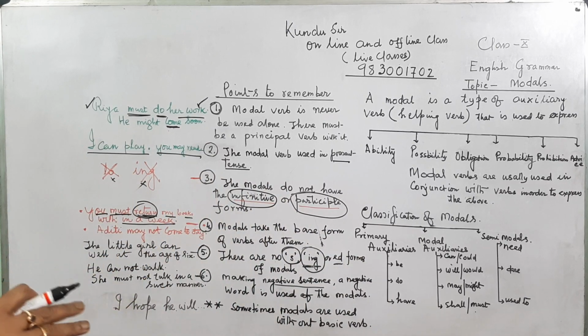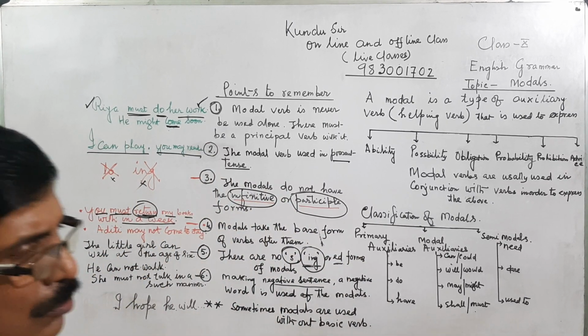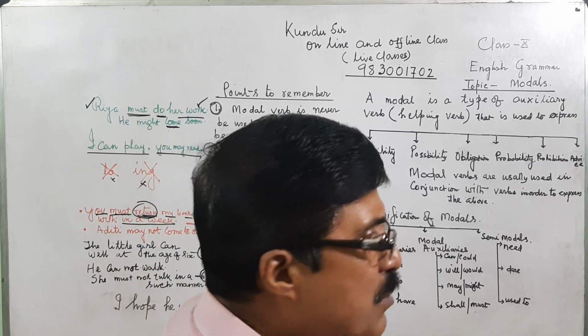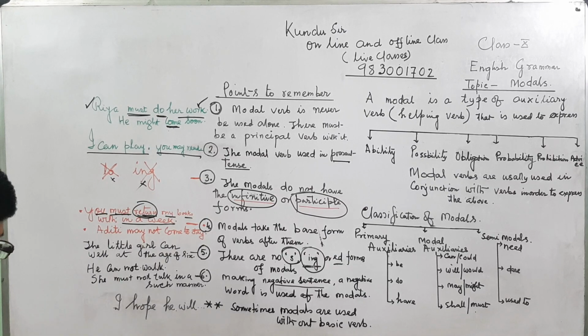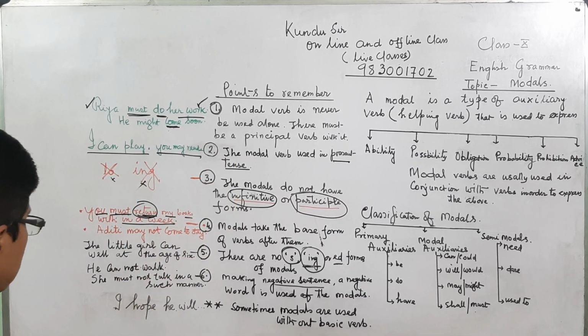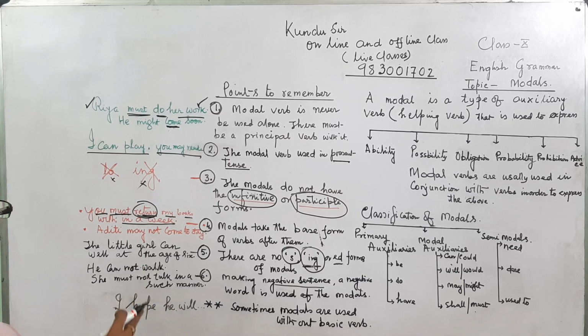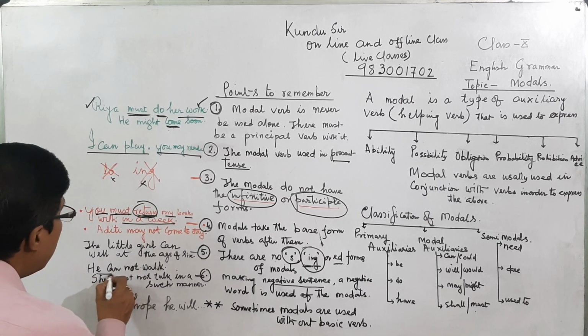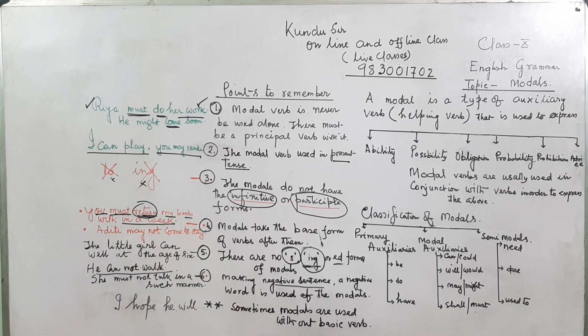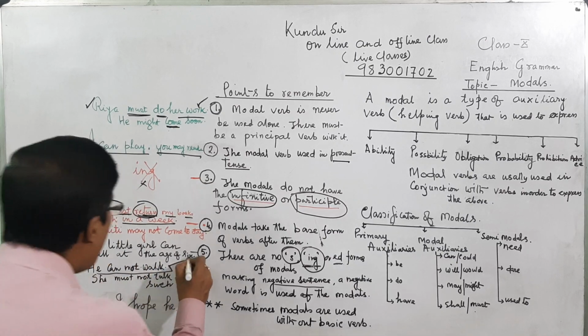That means when we want to convert an affirmative sentence into a negative sentence, if we are using the modal verb, then the negative word takes place after the modal verb before the base verb. He can talk, he cannot talk, he cannot walk.